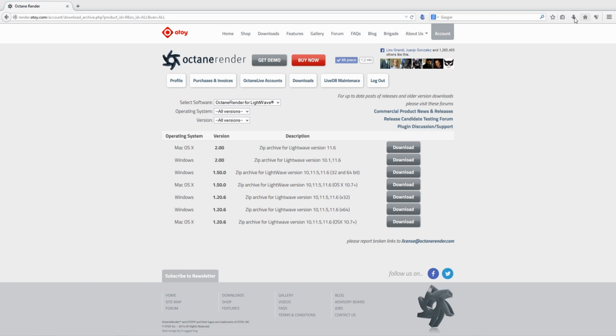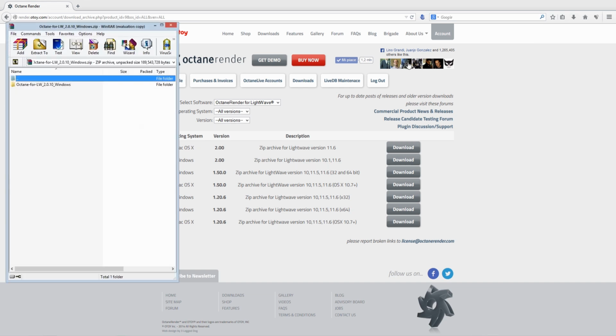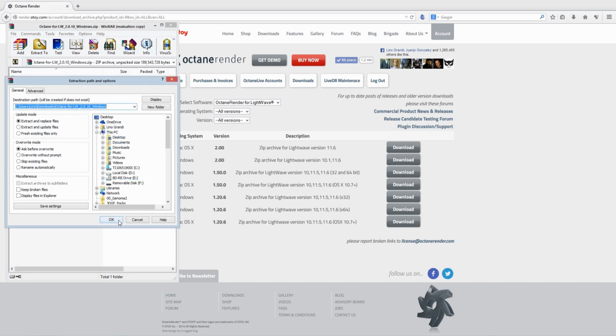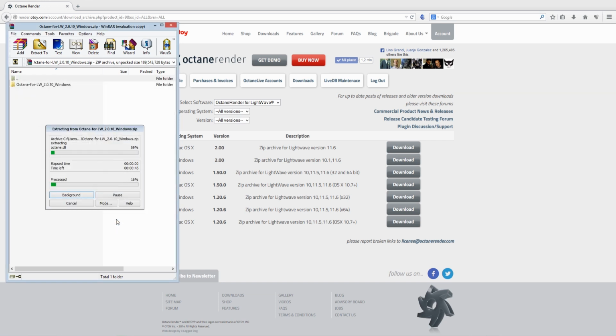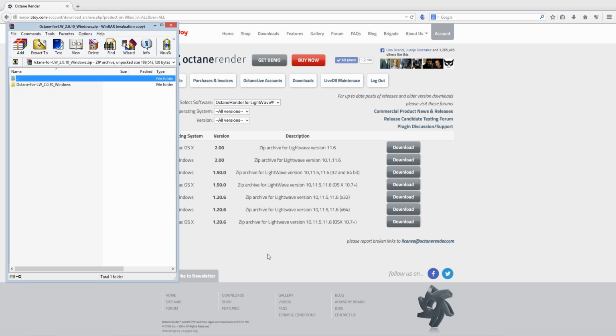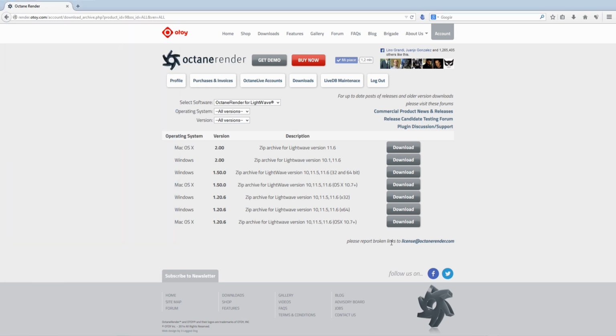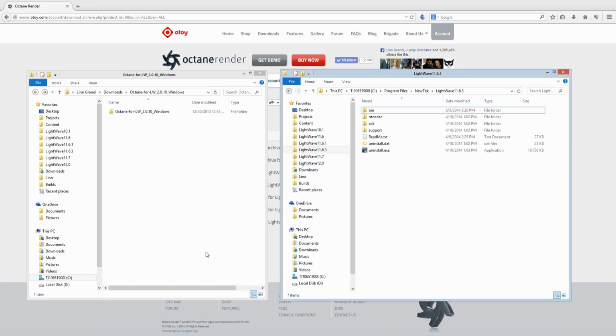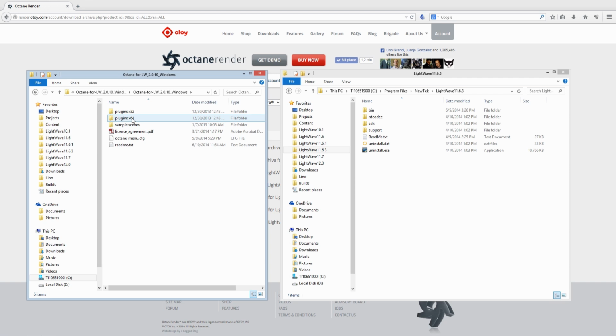So once the download is completed, we can of course extract the archive in a folder. That's it. So the first thing we should do is to copy some files in the LightWave folder. So first, we want to install the 64-bit version in this case.